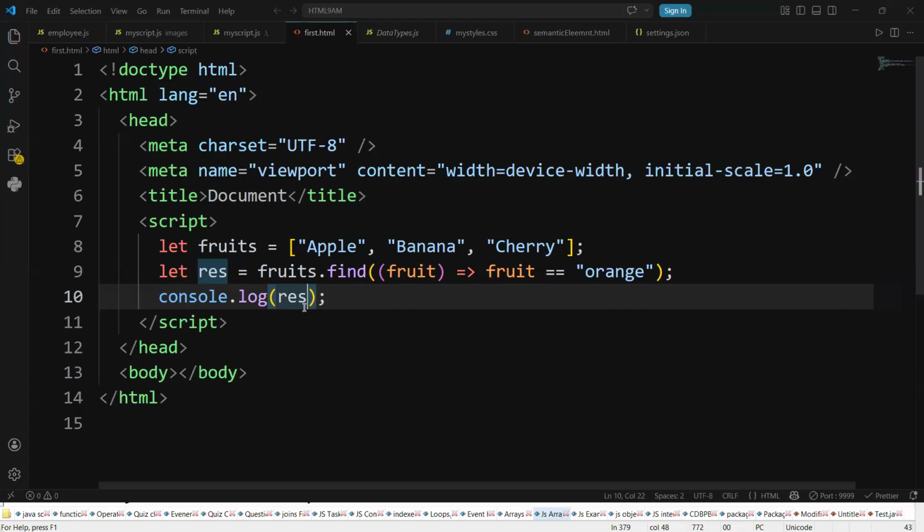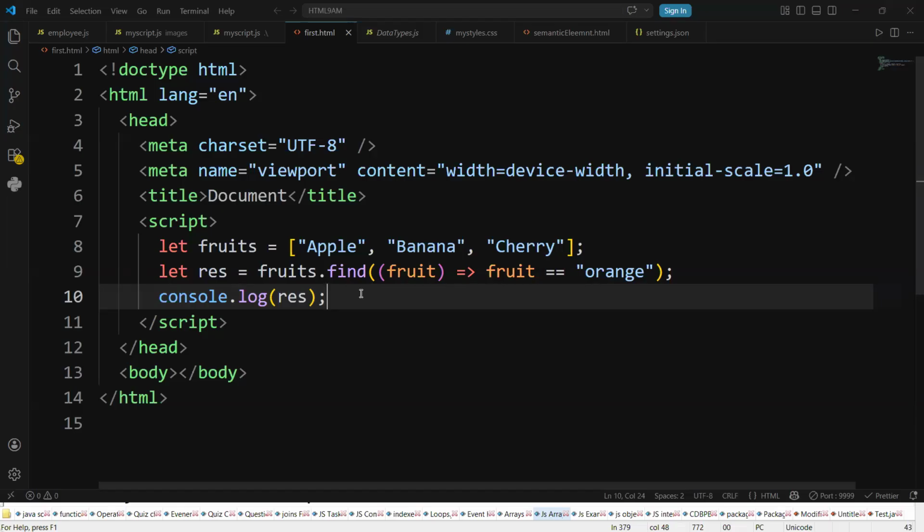I think yesterday's class, and the day before yesterday, we covered array basic functions. We are checking whether the data is present or not, right? What function did we use at that time? We should use include, right? Include is also checking whether the data is present or not. Find also checks whether the data is present or not. Then tell me, what is the difference between include and find?